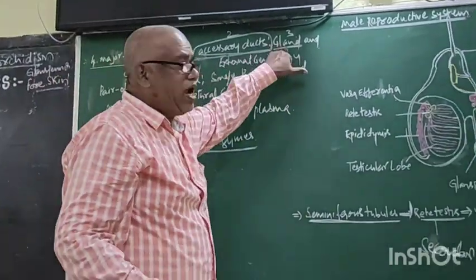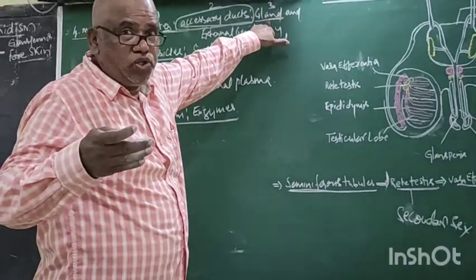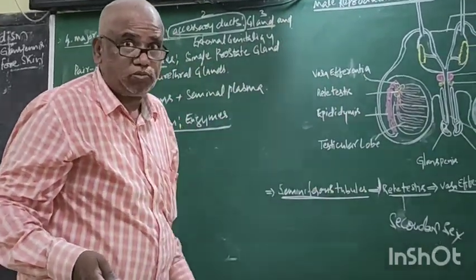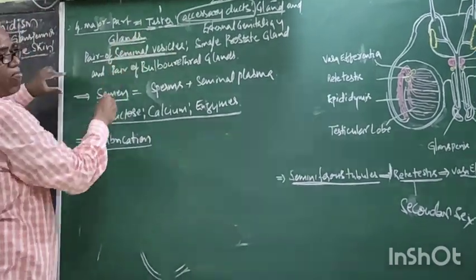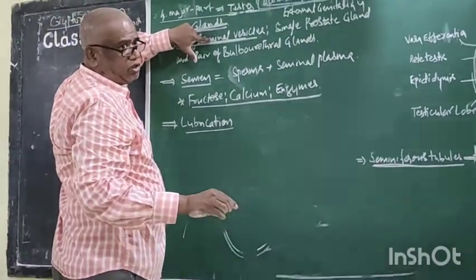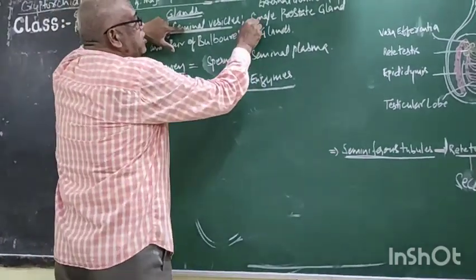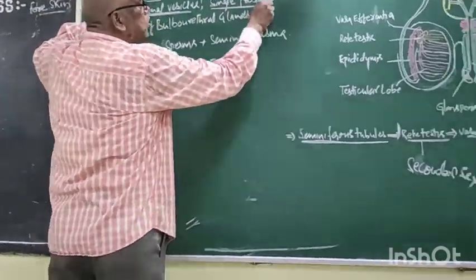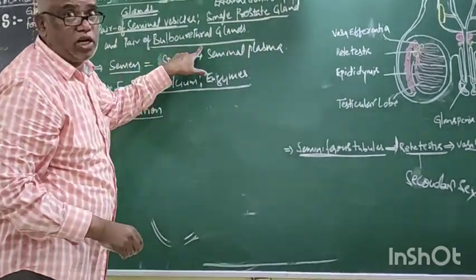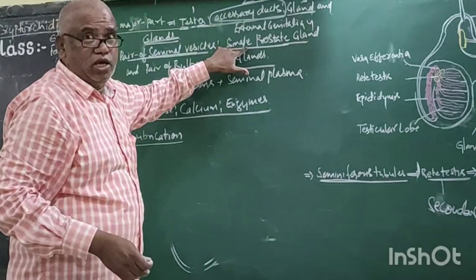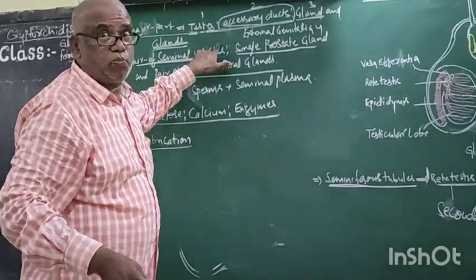Similarly, the glands which belong to the male reproductive system: a pair of seminal vesicles, a single prostate gland, and a pair of bulbourethral glands. These are the 3 glands present in the male reproductive system.